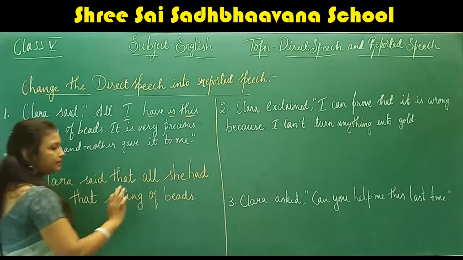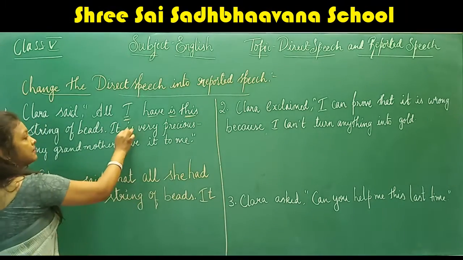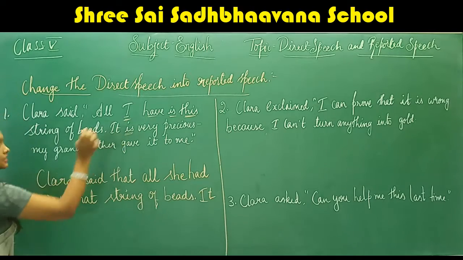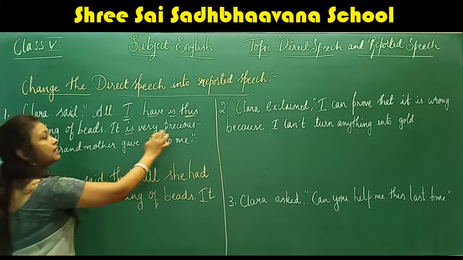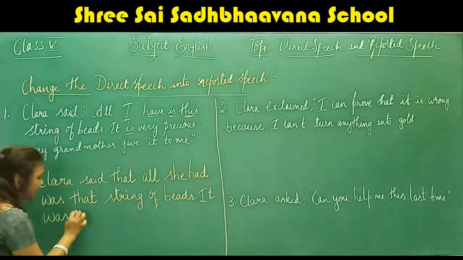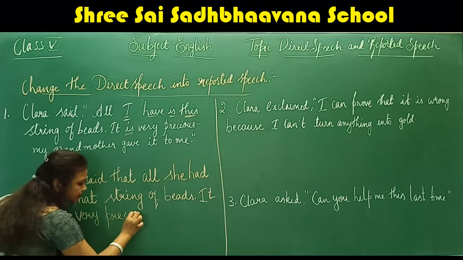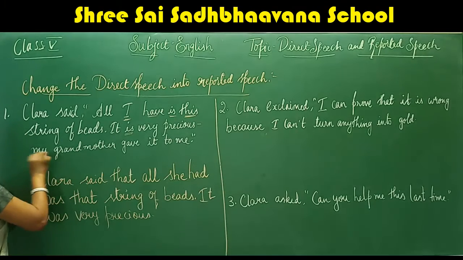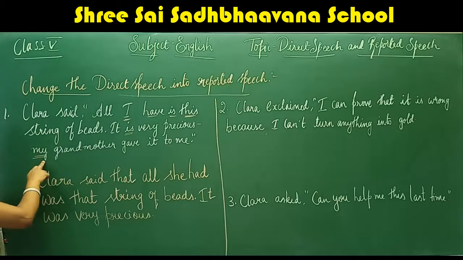Now, it will remain as it is. Next, the present tense verb will be changed to past tense. Is will become was. It was very precious. Very precious will remain as it is. Next, my grandmother. Here my is referring to Clara. Then what does my become?